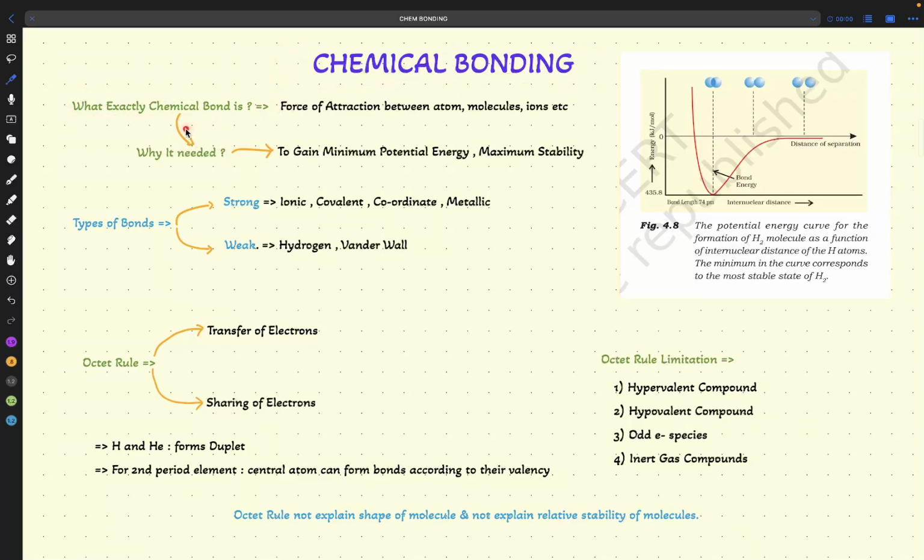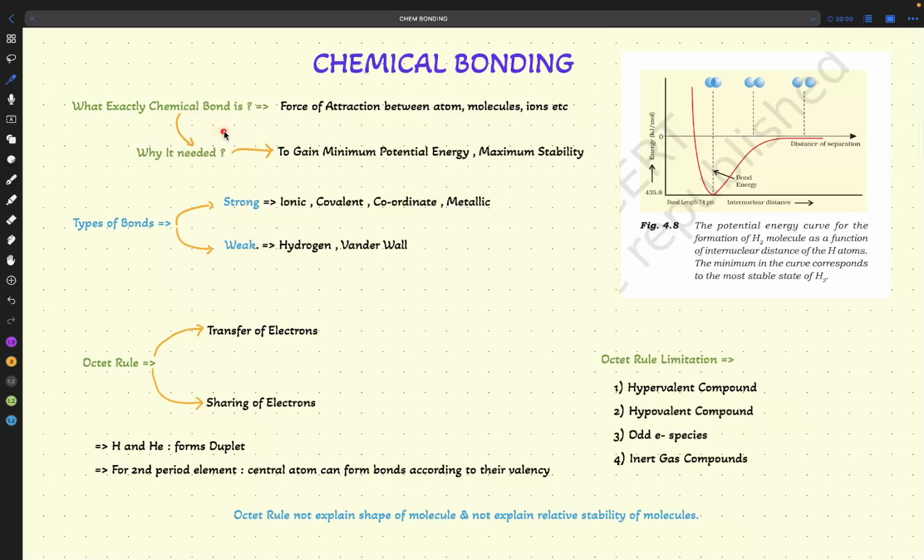Because what exactly is a chemical bond? It is a force of attraction between atoms, molecules, ions, etc. It means how the atoms will attract each other and then form the compound, and the force of attraction can be between atoms, molecules, or ions. So if any assertion-reason question comes here, asking the force of attraction is between whom, the answer will be atoms, molecules, ions.